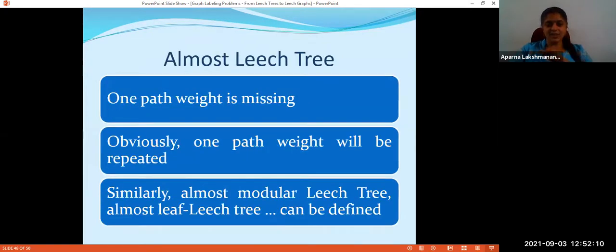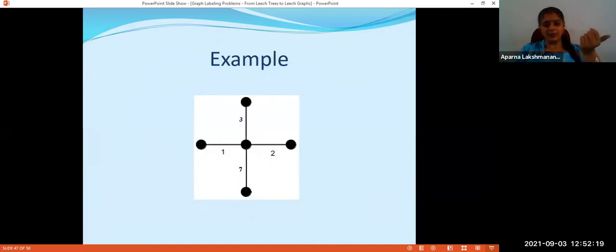So the last one is almost Leach tree. The thing is that one pathway can be missing. If one pathway is missing, one pathway will be repeated. Say here you have an example. I have 1, 2, 3. 1 plus 2 also gives me 3. So 3 is repeated.